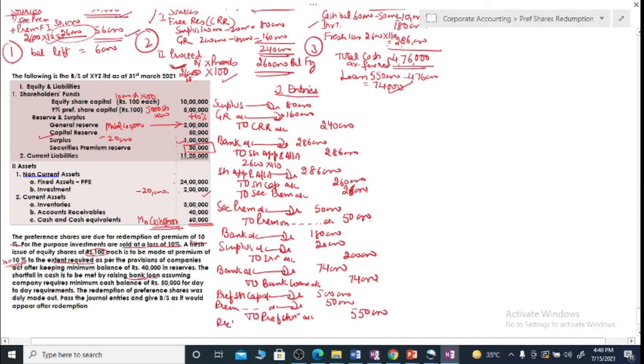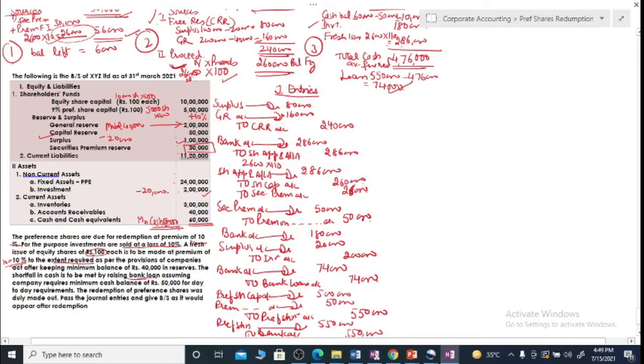Now to the preference shareholders, payments shall be made. So preference shareholder account debit to bank account 5 lakh 50,000. So these are the journal entries that we shall be making. If you follow the complete question in proper order, journal entries will never be an issue. We don't need to remember that we have to pass 5 entries, 6 entries, 10 entries. As per our question and its requirements, the journal entries will be done.